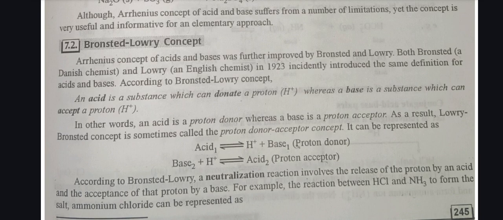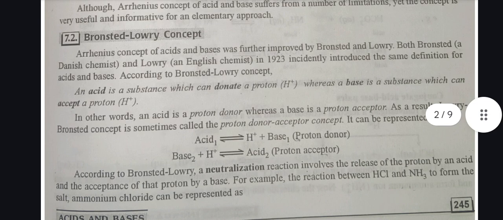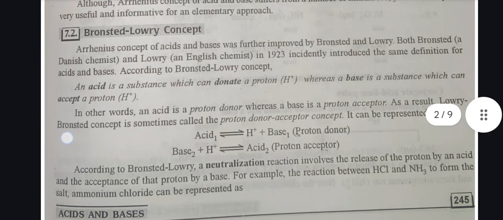An acid is a substance which can donate a proton H+, whereas a base is a substance which can accept a proton H+. In other words, an acid is a proton donor, whereas a base is a proton acceptor. As a result, the Lowry-Bronsted concept is sometimes called the proton donor-acceptor concept. It can be represented as acid 1 gives H+ plus base 1, proton donor; base 2 plus H+ gives acid 2, proton acceptor.